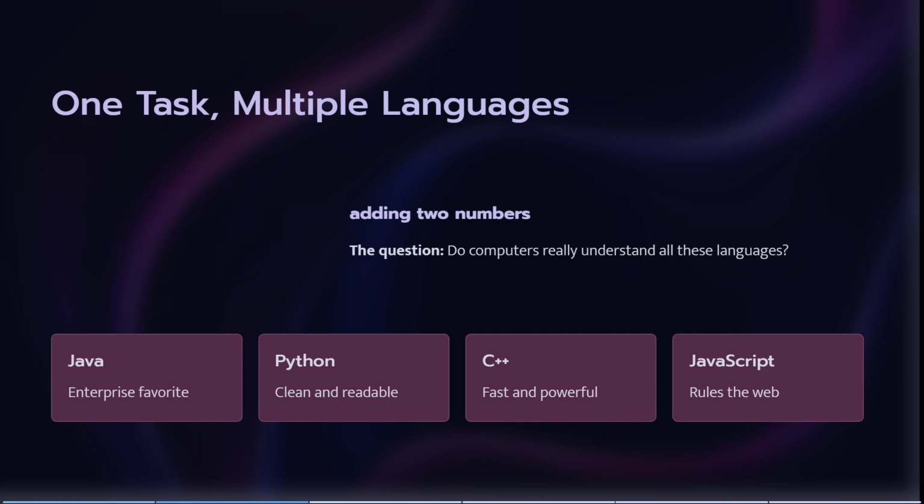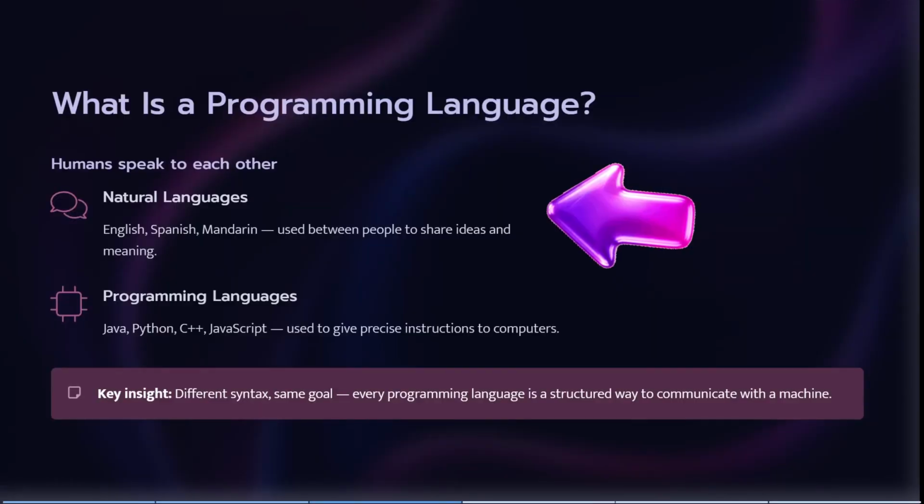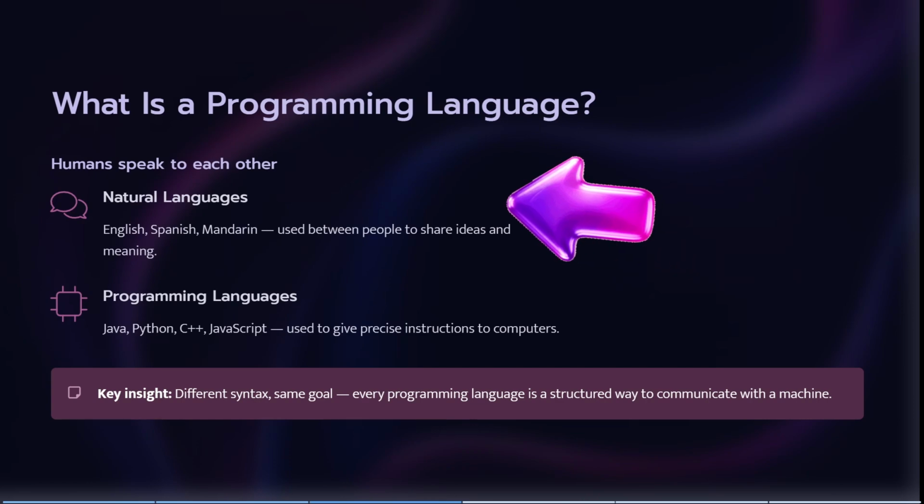A programming language is simply a way for us to write instructions for a computer so that the computer will understand what exactly to do. Think about human languages. We can say the same thing in English, Hindi, Gujarati, Marathi, French, Japanese. The words change, but the idea remains the same.